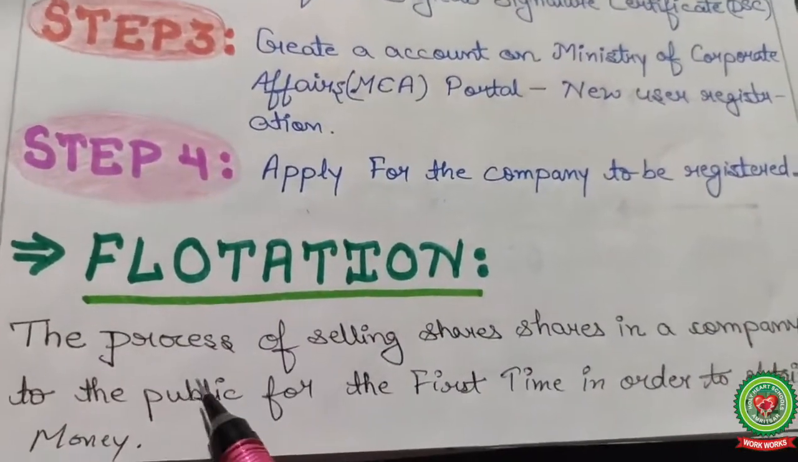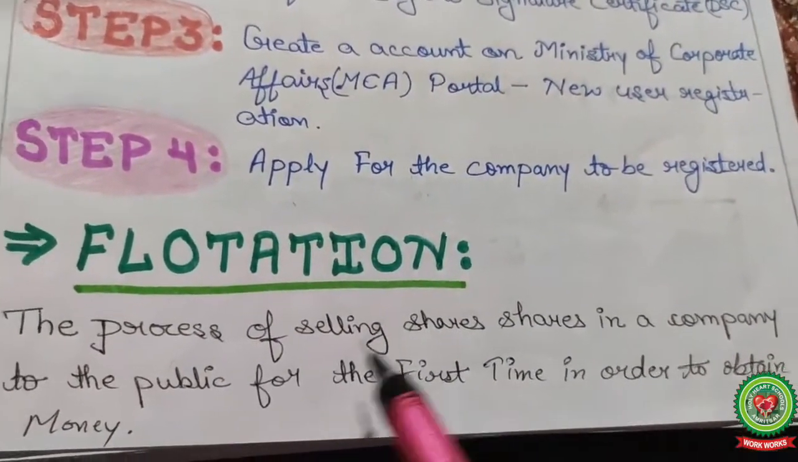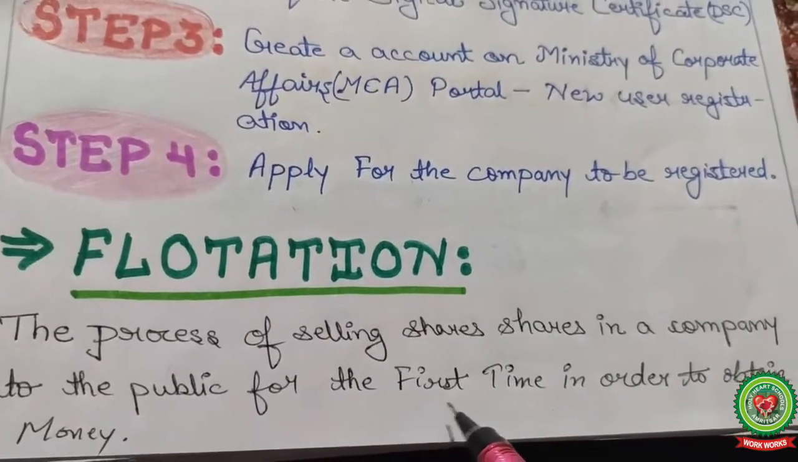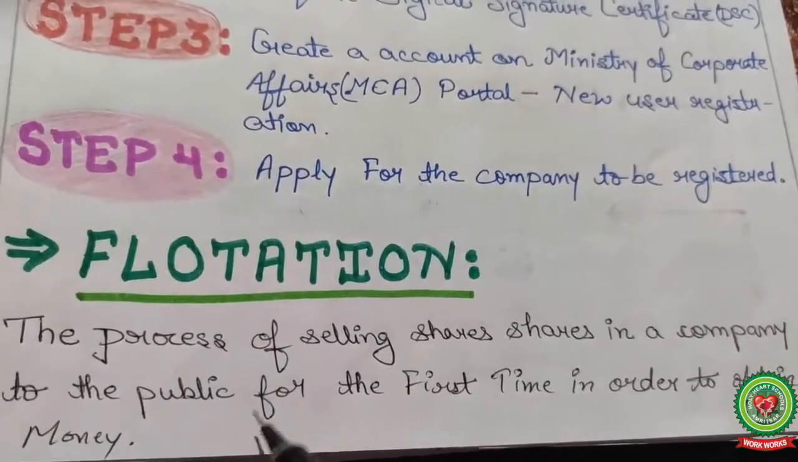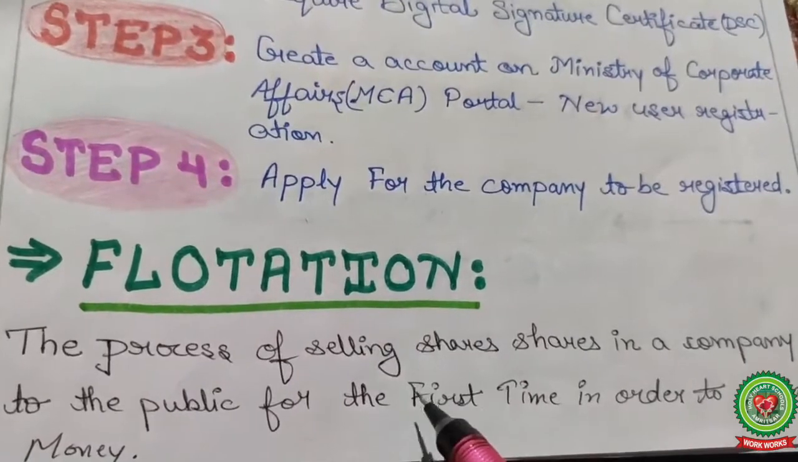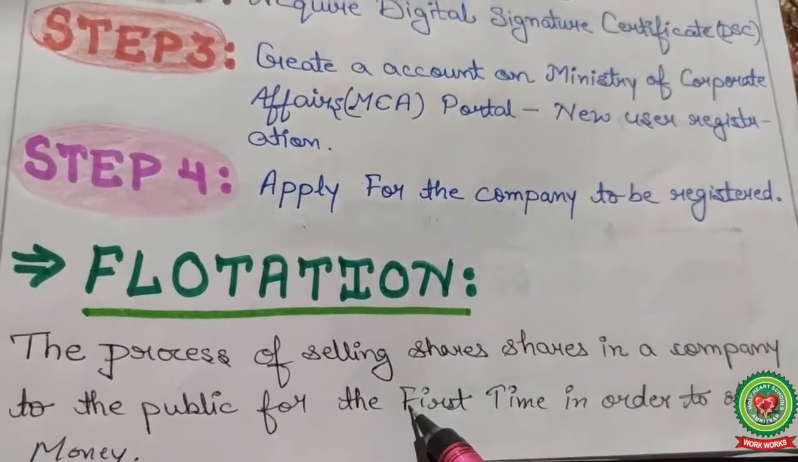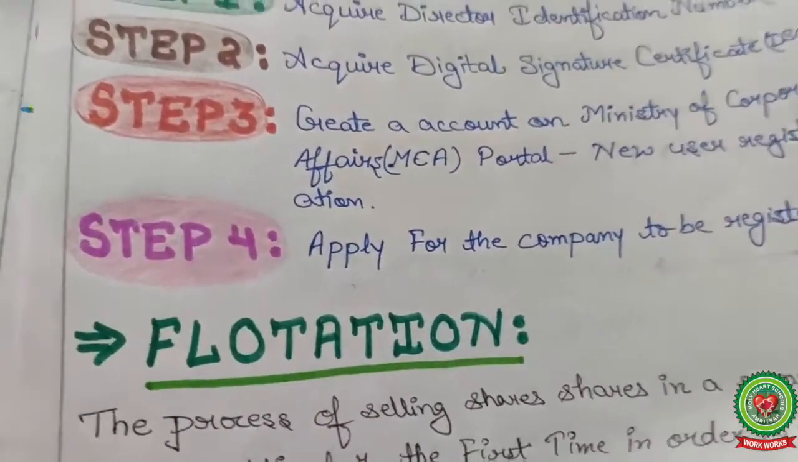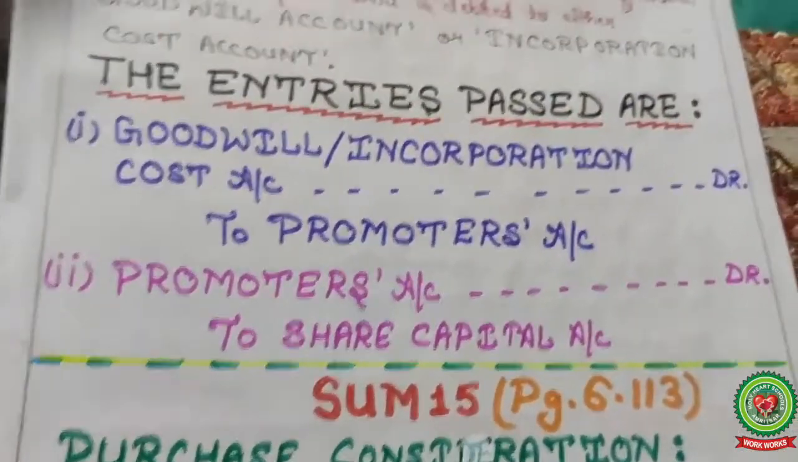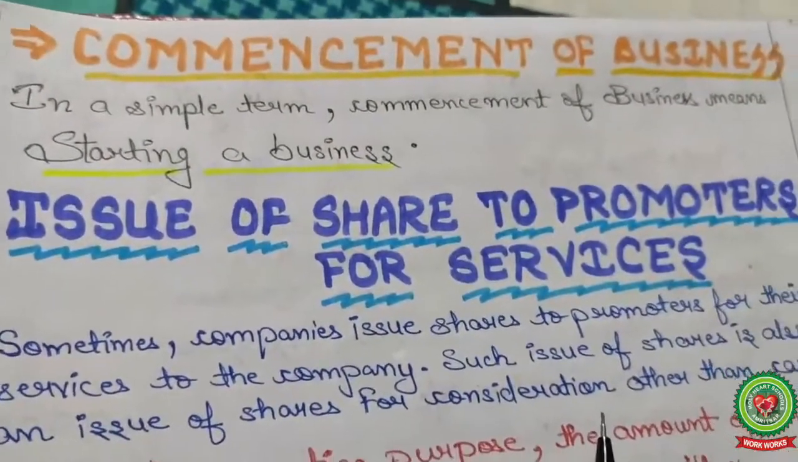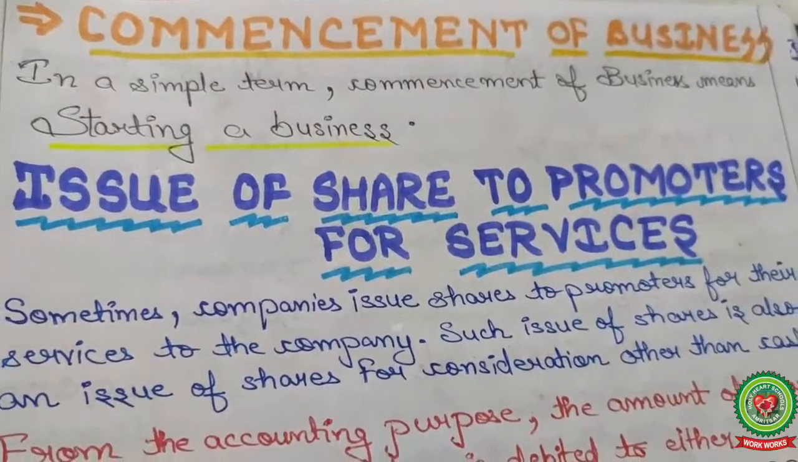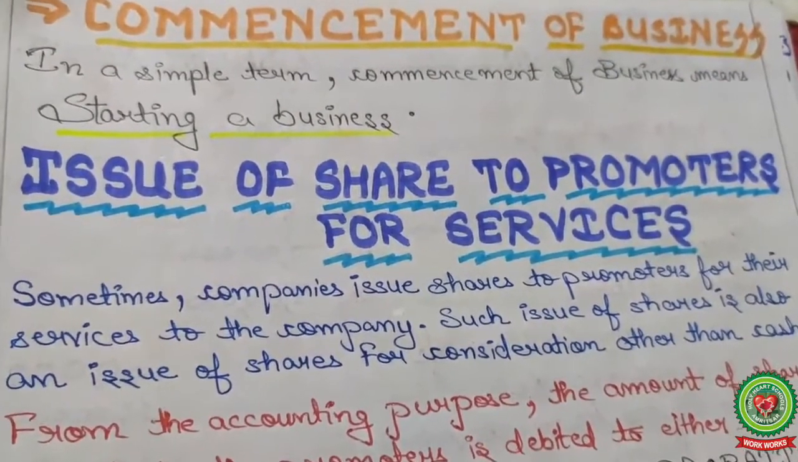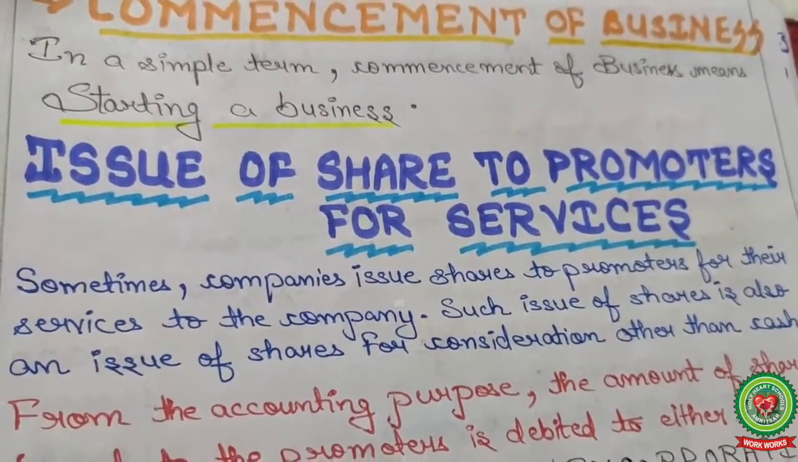Flotation. The process of selling shares in the company to the public for the first time in order to obtain money. Flotation is simply selling of shares. The fourth step, commencement of business. In simple terms, commencement of business means starting a business.